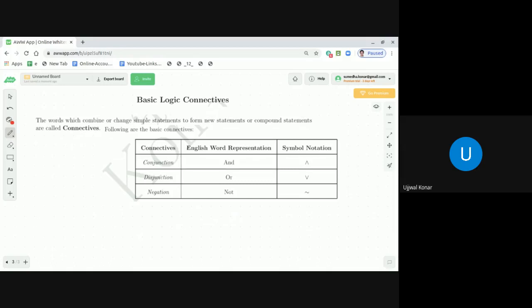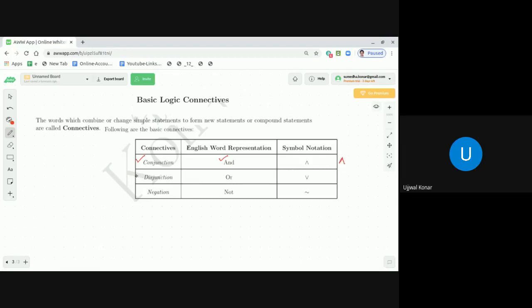The first connective is called the conjunction, its English word is "and", and its symbol is this, as I'm writing it here as well.